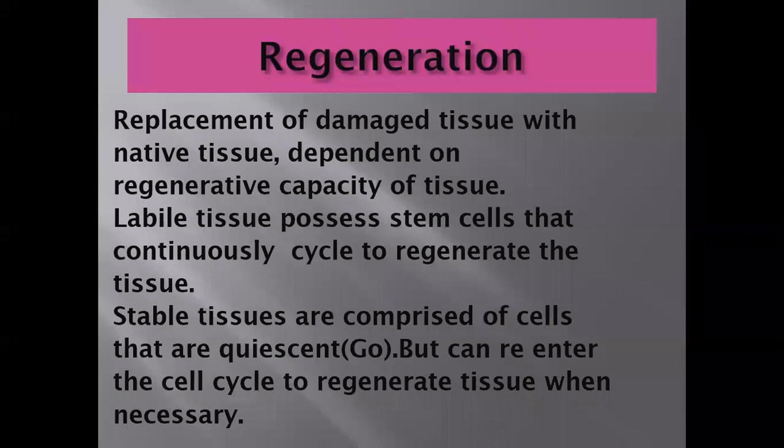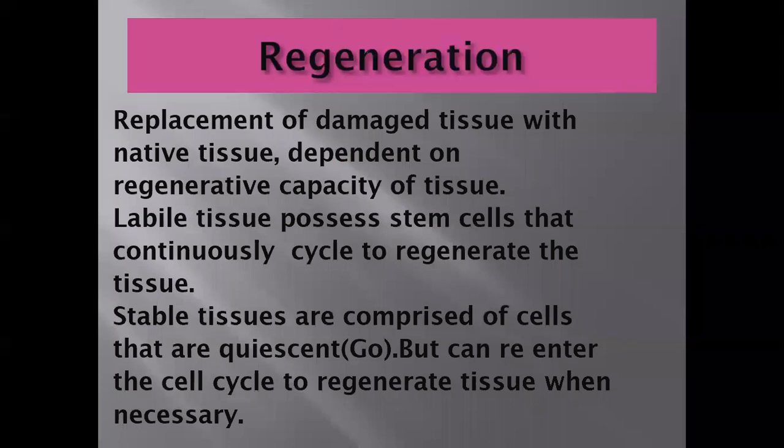Stable tissues are comprised of cells that are quiescent in G0 phase but can re-enter the cell cycle to regenerate tissue when necessary. So the other name is conditional renewal cell. So when these two cells, labile and stable, are damaged or destroyed, they have the ability to regenerate and produce the same type of cell. So it is the regeneration.